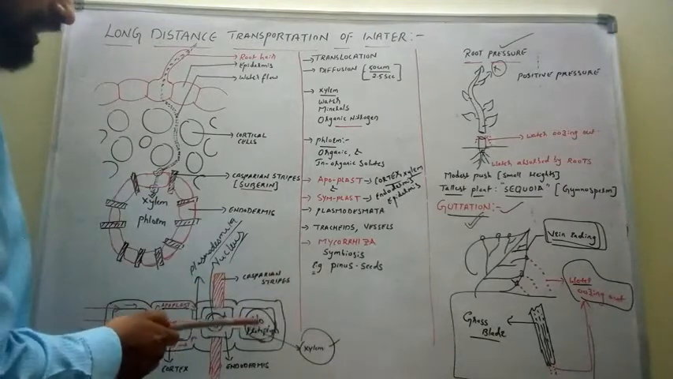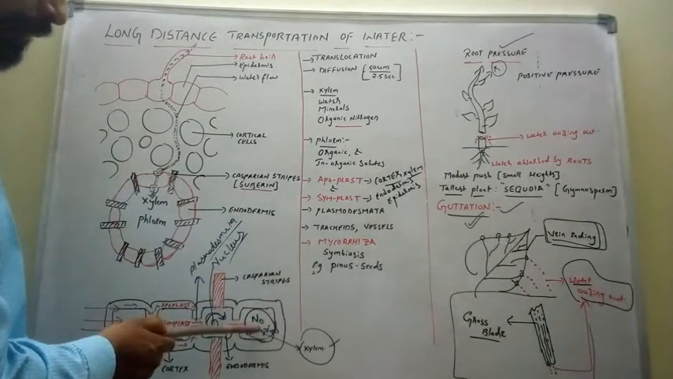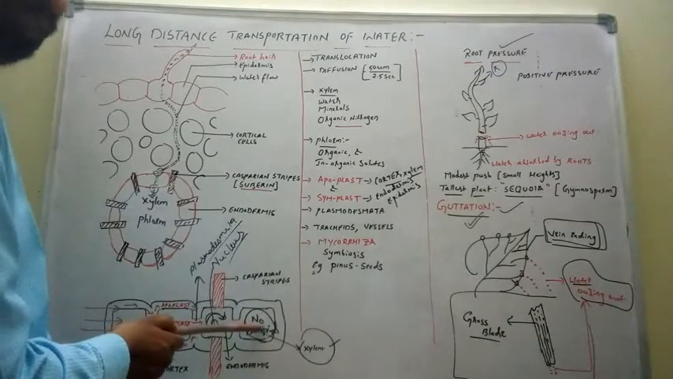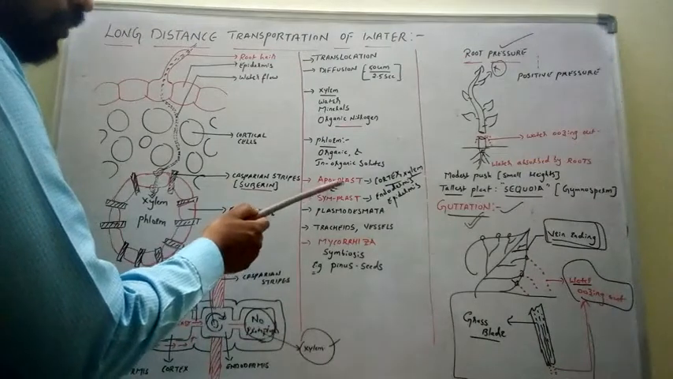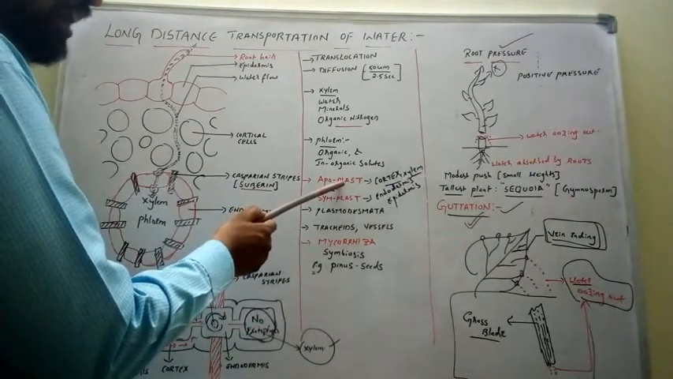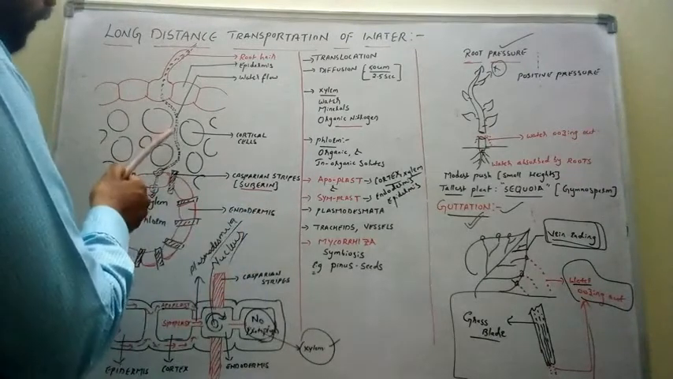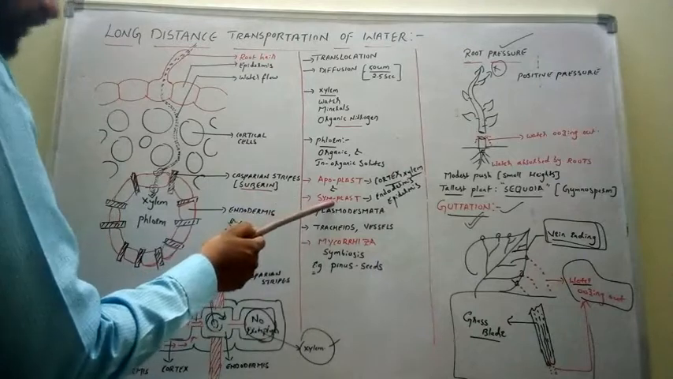Now, as there is no protoplasm, an empty gap is present inside the xylem cell. This empty space is also called apoplast. So apoplastic pathway is observed in cortex and xylem. Cortex and xylem.